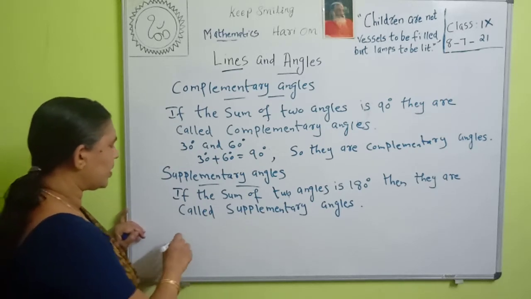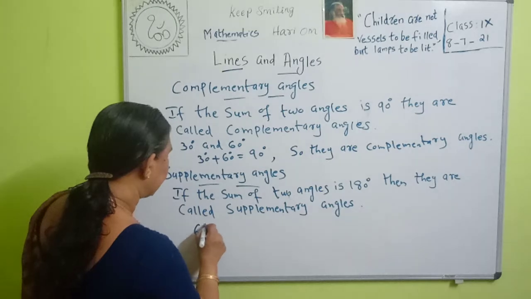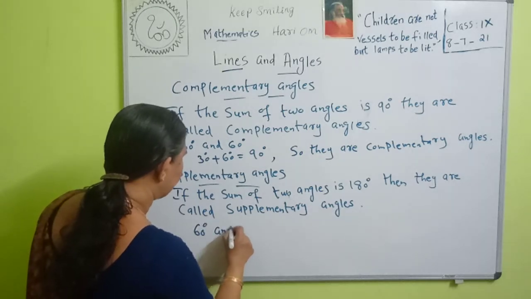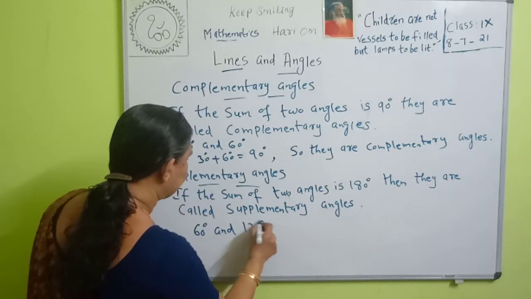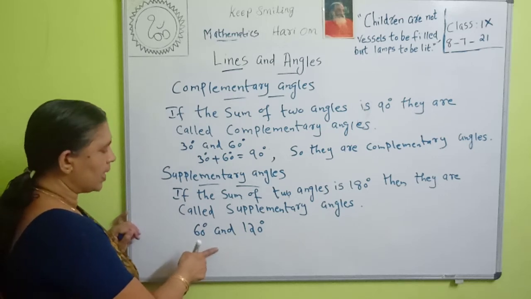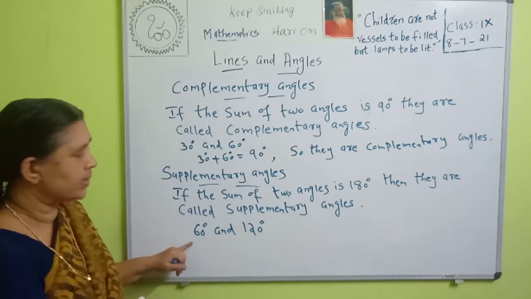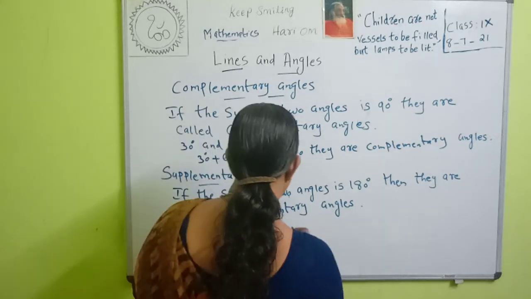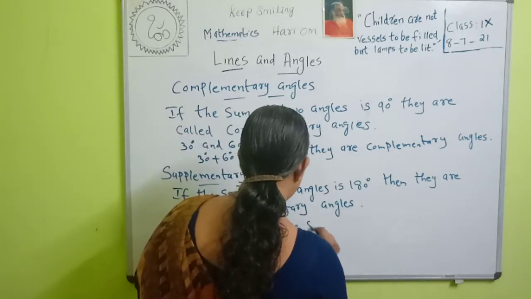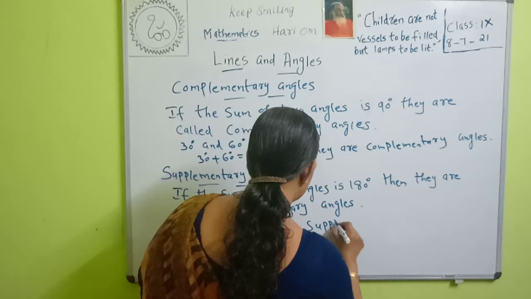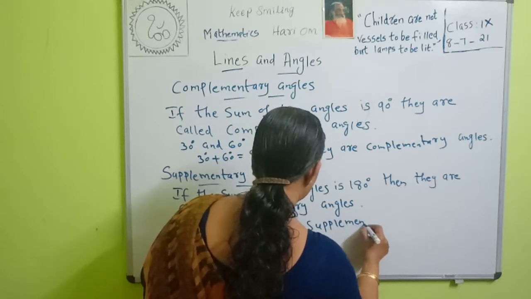For example, 60 degrees and 120 degrees. What is 60 plus 120? 60 plus 120 is 180. So they are supplementary angles.